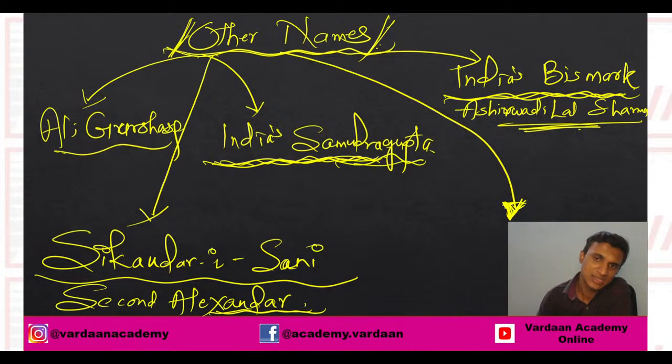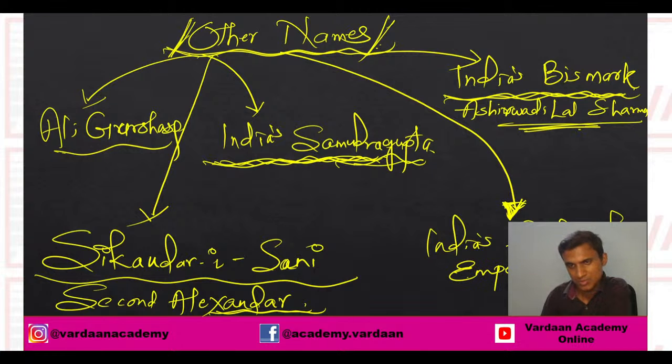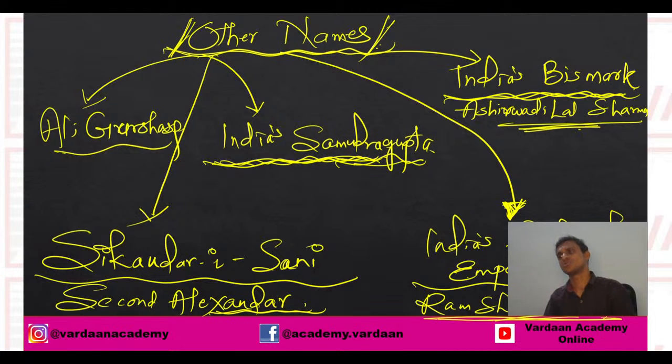Okay, and he is also known as India's first Muslim emperor. Now, who calls him India's first Muslim emperor? Ram Sharan Sharma. So Ram Sharan Sharma calls him that. He is also a historian. Don't get confused, Ram Sharan Sharma is also a historian.